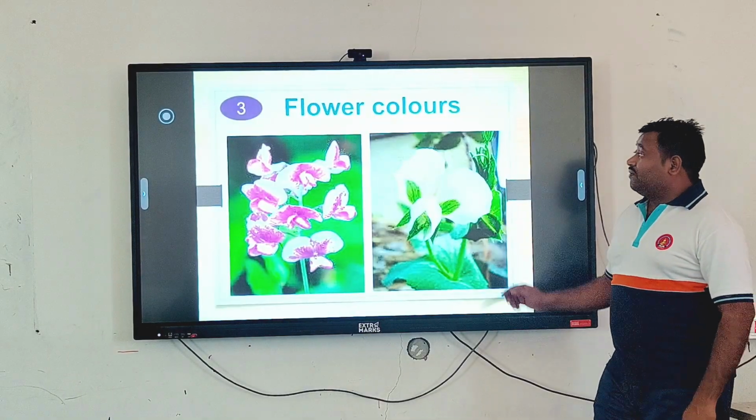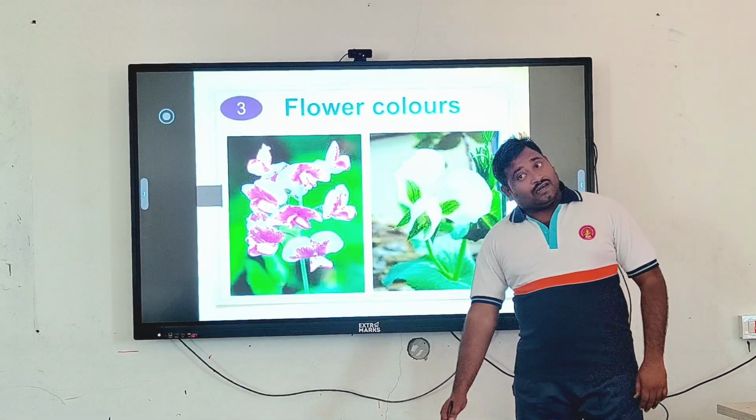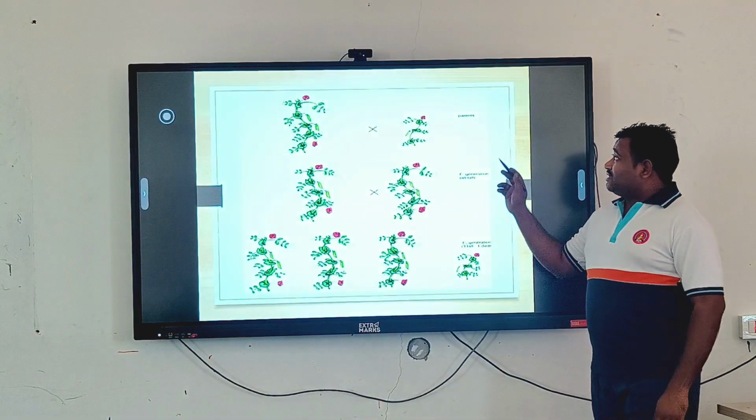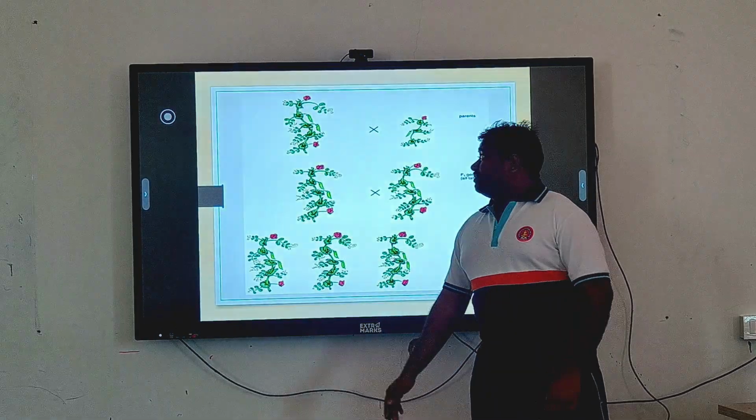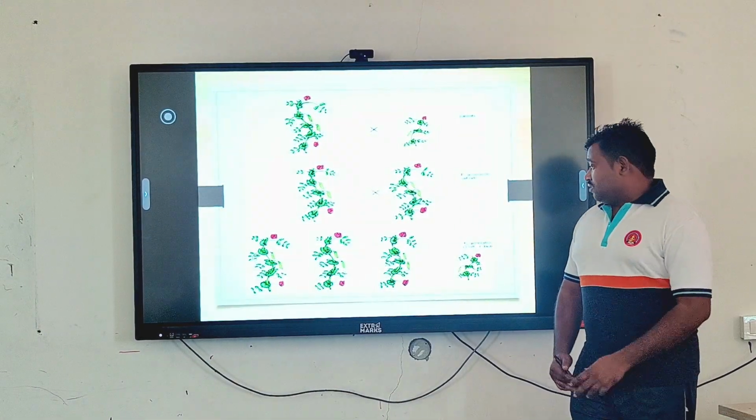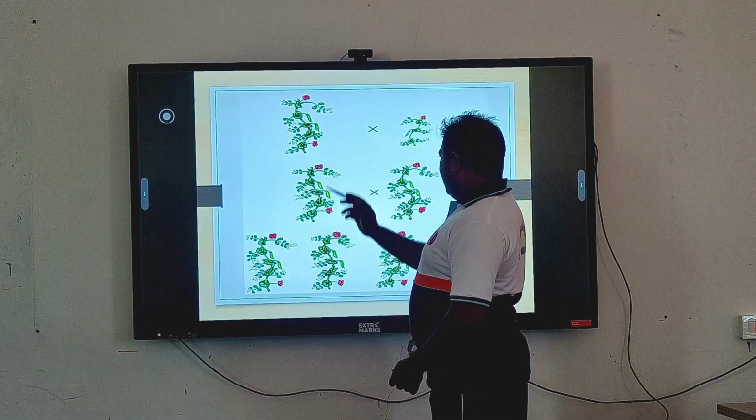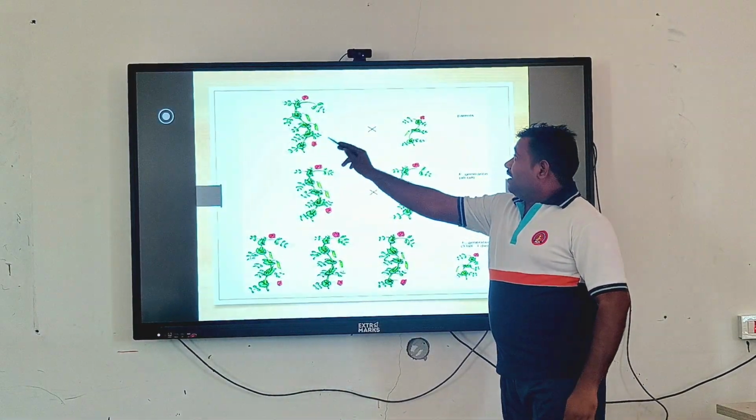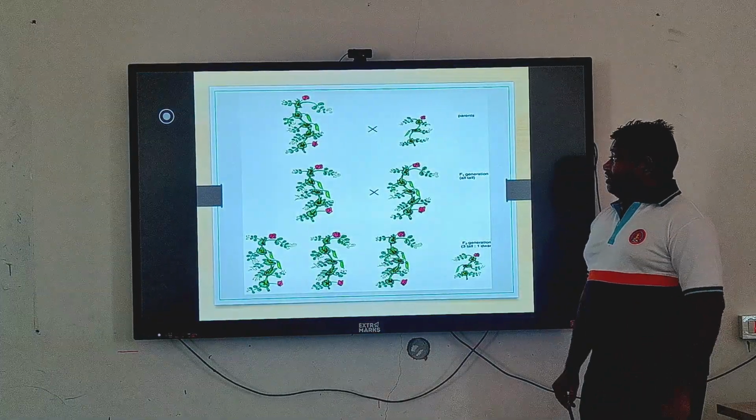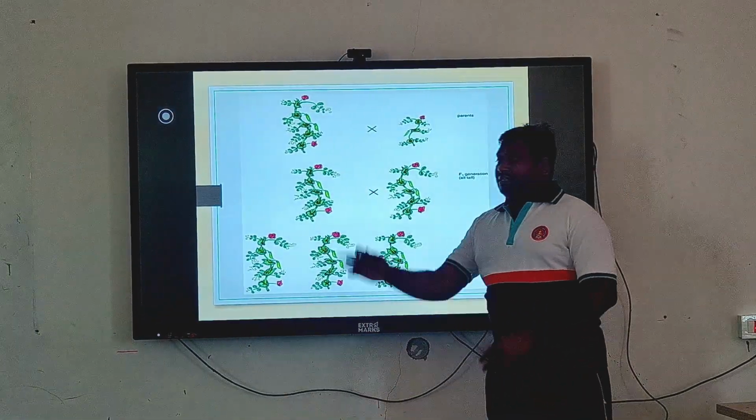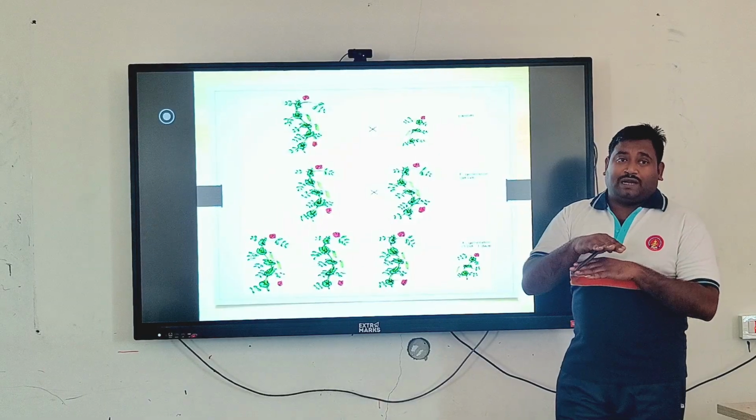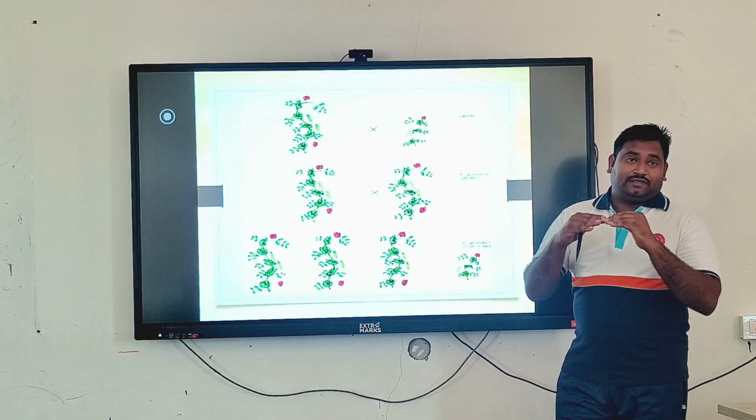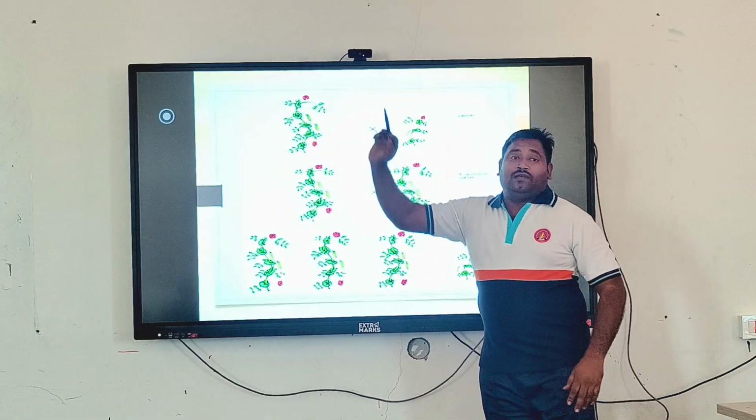Next you can see the flower colors. Some pea plants have pink flowers, and some have white flowers. Next there is one process that was conducted by Mendel. How did he do it? He took one tall plant and another, a dwarf plant. What would you expect? That the height will be intermediate, not equal to the tall one.